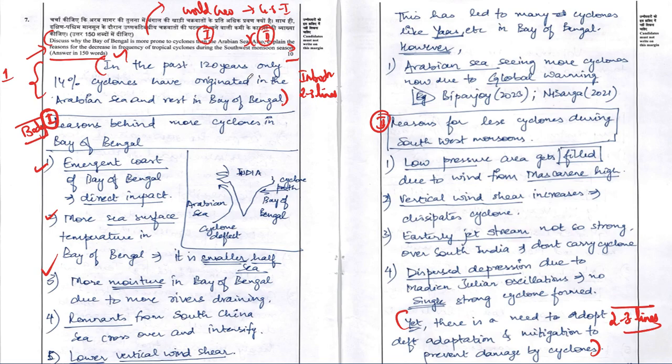Additionally, friends, if you look at his word limit, the limit given in this particular question is 150 words. To count the total number of words he has written in a single line, it comes to an average of 5 to 6 words. And in a page he has written 15 lines. So it comes to 15 lines into 5 words, that is 75 words per page. So in 2 pages he has written an overall 150 words, which is also ideal for the demand of the question.